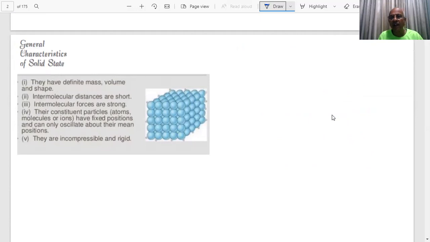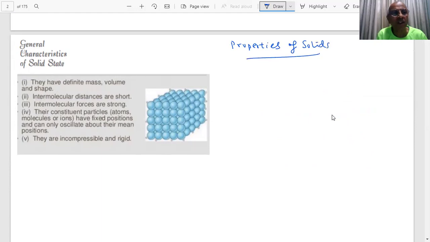Okay, then this topic is for solids. So our main objective is to study the solid, students. What do we want to study in this topic? The general characteristics of the solid. What are the general properties of the solid, students?